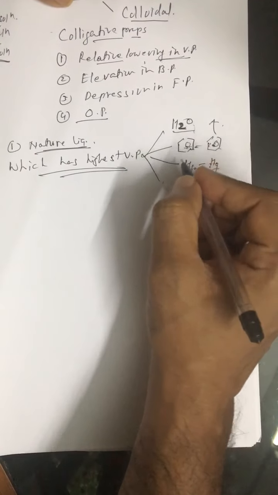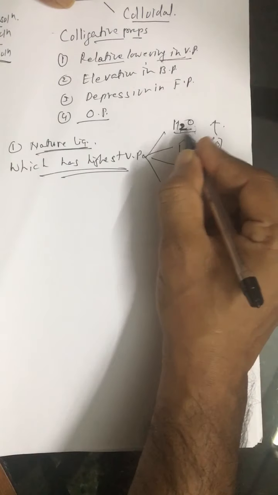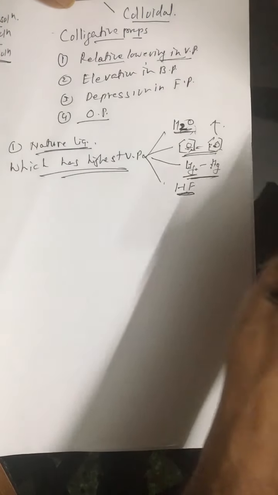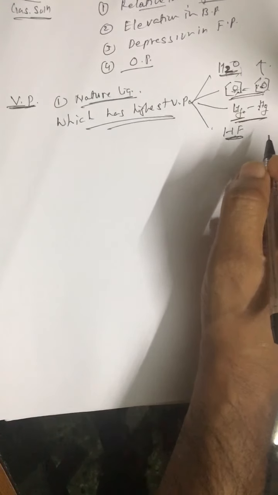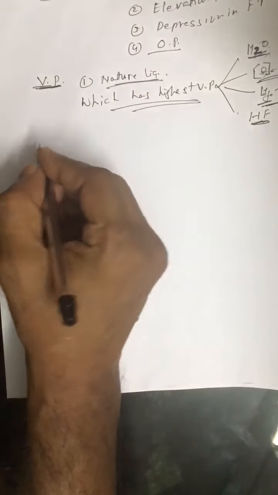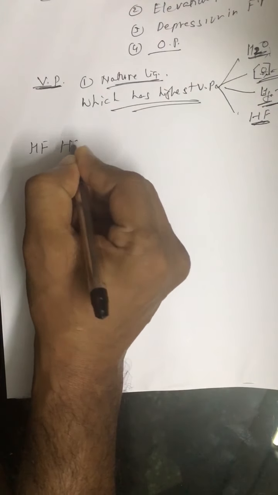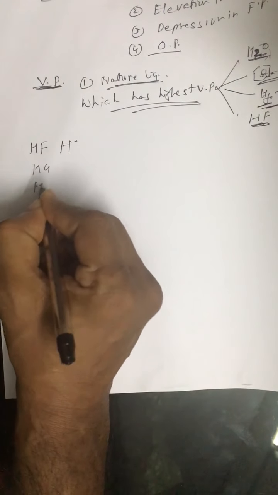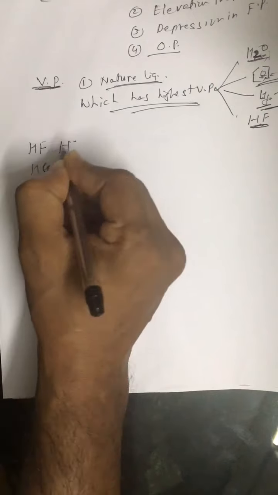Highest is exhibited by benzene, then HF, then water, and then mercury shows the lowest vapor pressure. Like if we have cases such as HF, HCl, HBr, and HI, which shows highest vapor pressure?